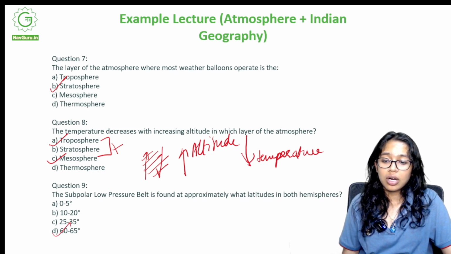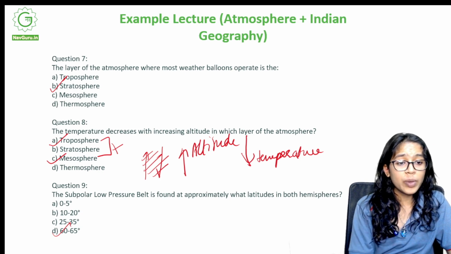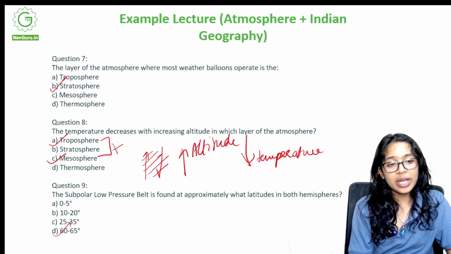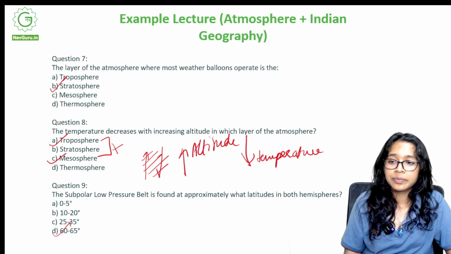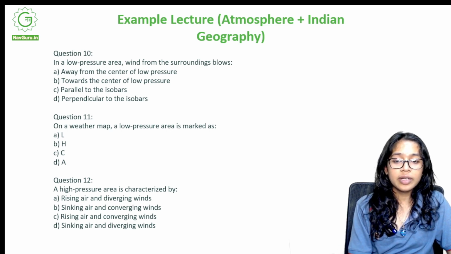This could now be in the form of 65 to 75 degrees. Somewhere it's also of the form 45 to 66 degrees. So there are various ways this could have answers. Okay. In a low pressure area, wind from the surroundings blows.